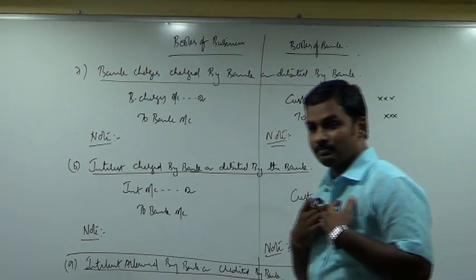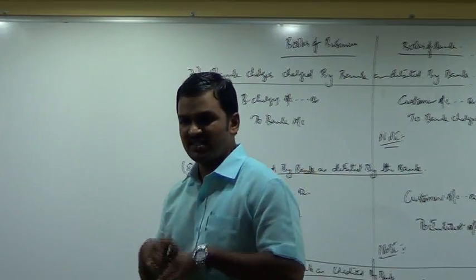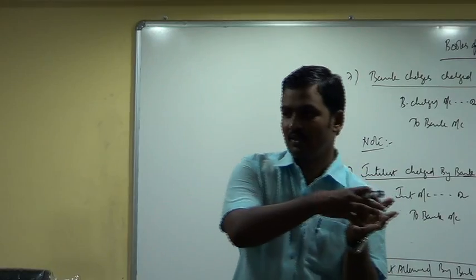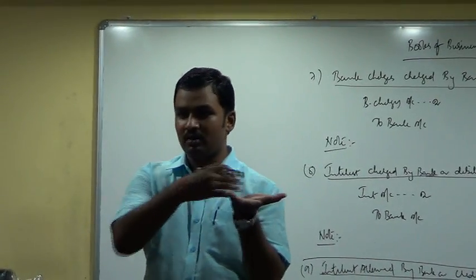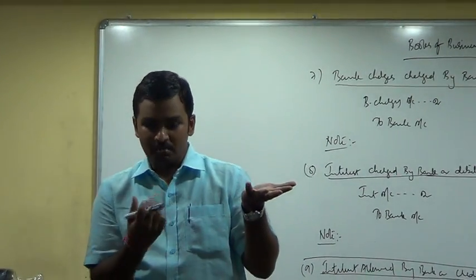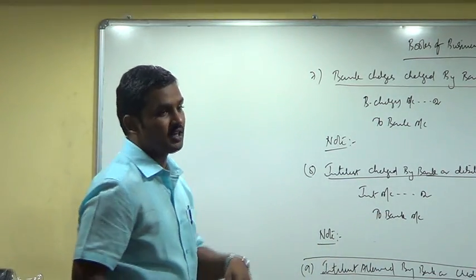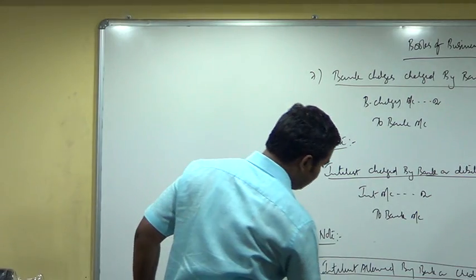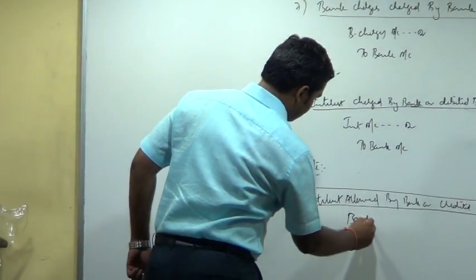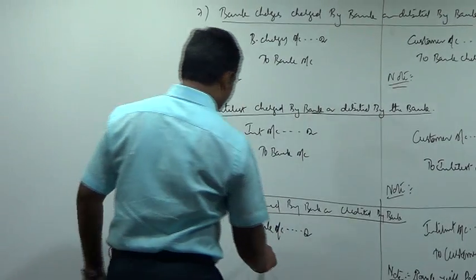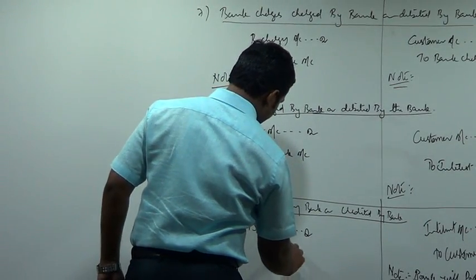Interest is my income, hence credit in my books. Where is the money? In my bank account. Money has been deposited in my bank account. My interest income is deposited in my bank account. What entry will I write? Bank account debtor to interest account.